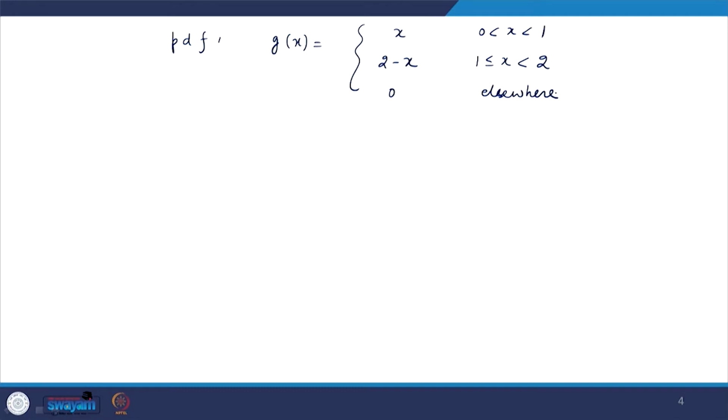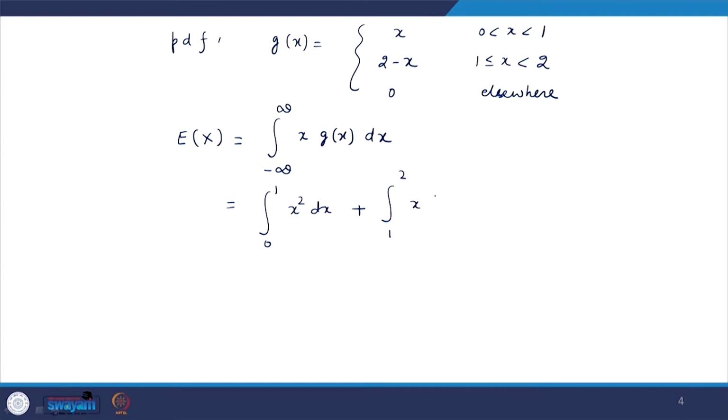Now, you want to find the expectation of x. As per the definition, it is the integral from minus infinity to plus infinity of x Gx dx. Here the PDF is given by Gx, so Gx will come here. The integral is 0 otherwise, except from 0 to 2. From 0 to 1 it is given by x, and from 1 to 2 it is 2 minus x. So it is the integral from 0 to 1 of x square dx, plus the integral from 1 to 2 of x into 2 minus x dx.